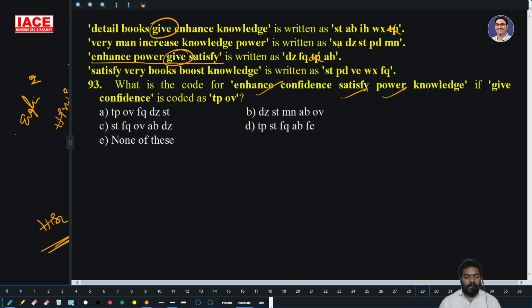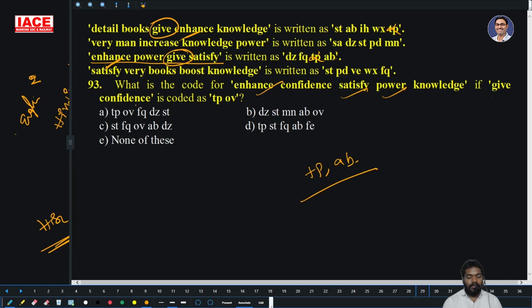So what are the two words that are common? Give and power, not power, satisfy, not satisfy, enhance. Enhance is there. Okay, now what is the code for enhance? TP, otherwise AP. TP or AP.